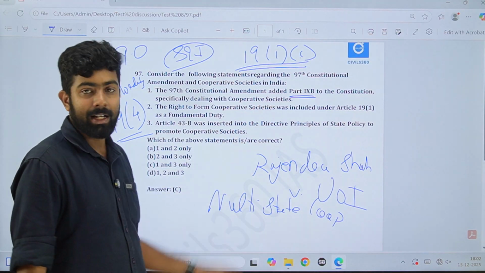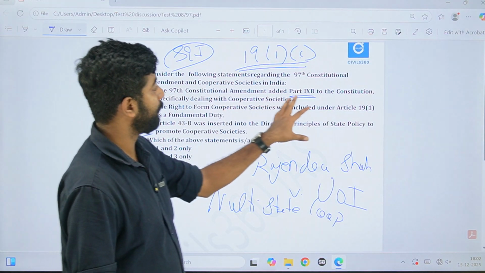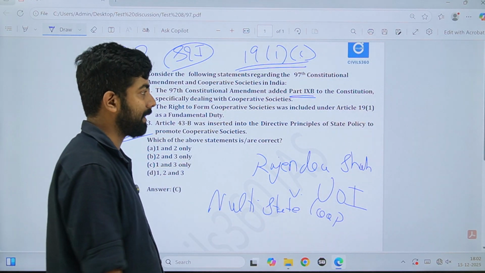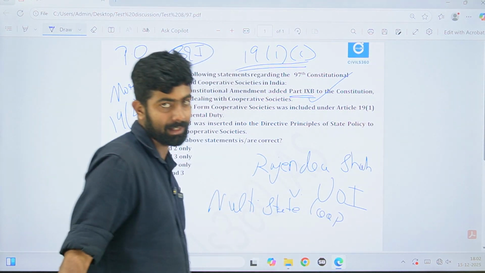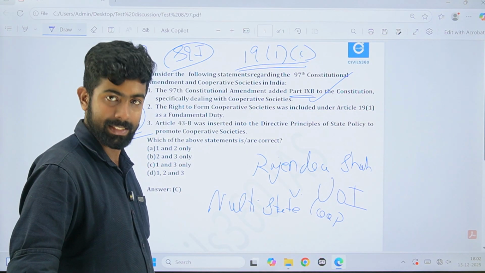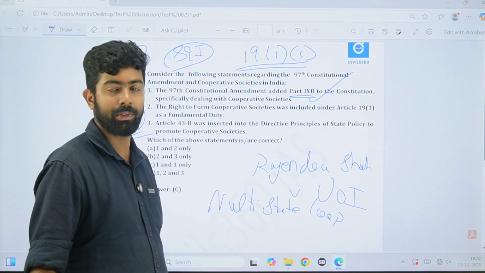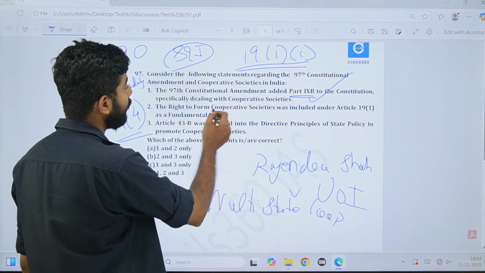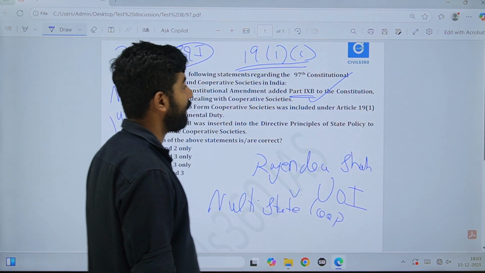So let's look at the statements. The 97th Constitutional Amendment added Part 9B to the Constitution, which specifically deals with cooperative societies. Correct. Part 9 is Panchayat Raj. Part 9A is, I hope that is also clear to you, Municipalities, right? The right to form cooperative society was included under 19 Clause 1.